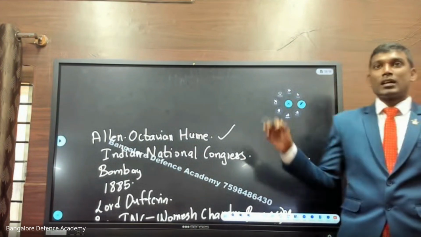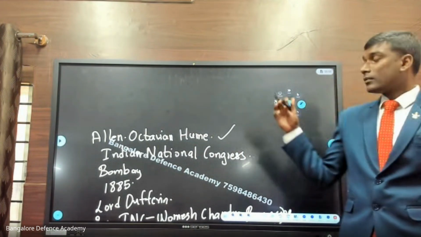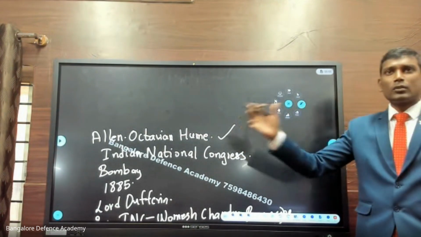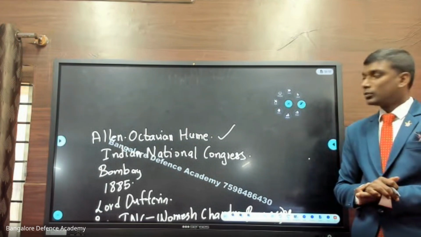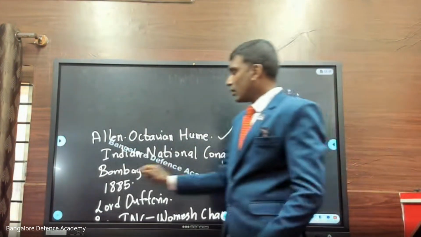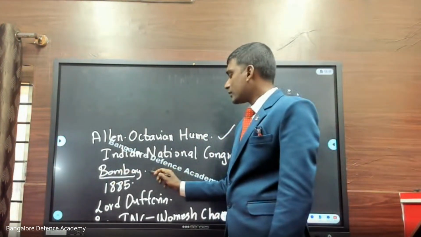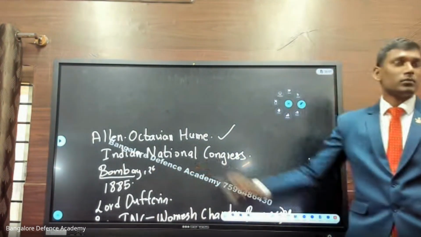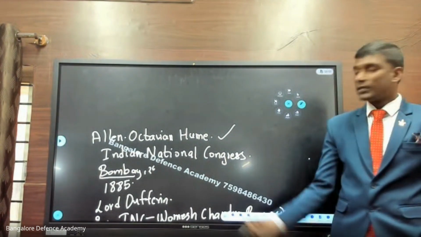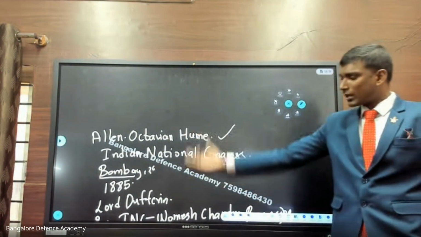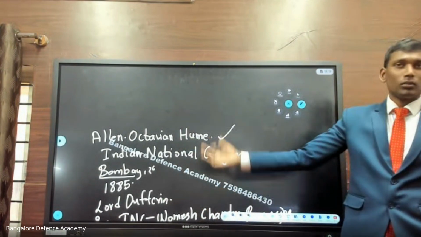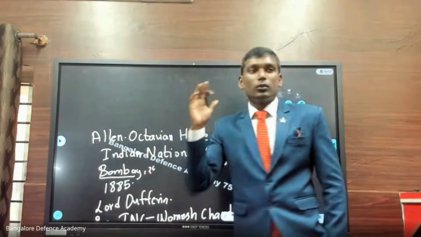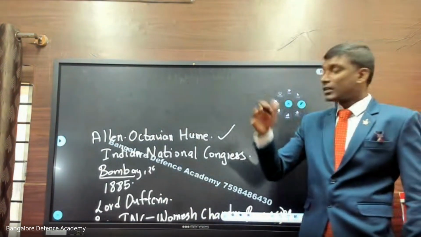So that is the reason. Womesh Chandra Banerjee, Dadabhai Naoroji, then you have Firoz Shah Mehta, Gopal Krishna Gokhale. All educated people, they came together and decided what to do. And it was in the month of December, in Bombay, on the 26th of December, 1885, that people decided to start the Indian National Congress. So expected questions are here. Who was the Lord? Okay, Lord Dufferin, like that. Their main goal was to fight against the Lord, whatever laws they were making.